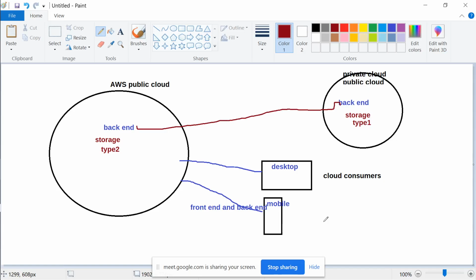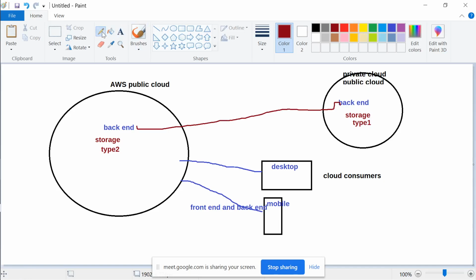Only then can you stream video data on mobile, but on a desktop you have a bigger resolution, a bigger image, a lot of frame rates. So the challenge for a desktop is different from the challenge for a mobile. In the same way, the backends, though they are dealing with storages, may be dealing with different types.